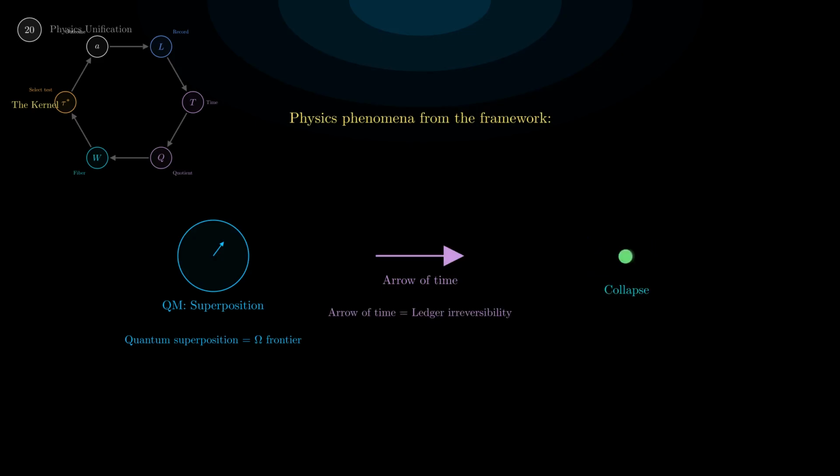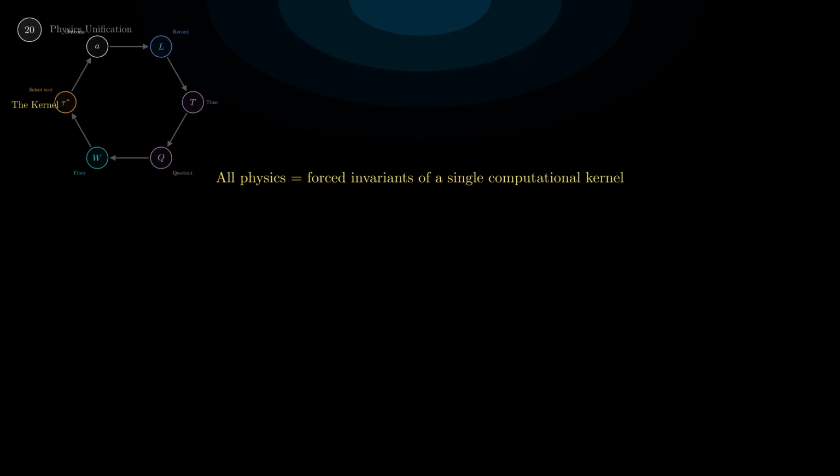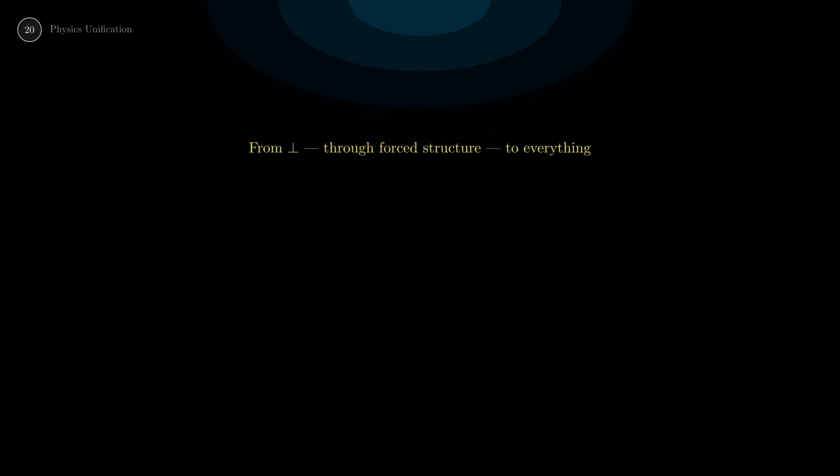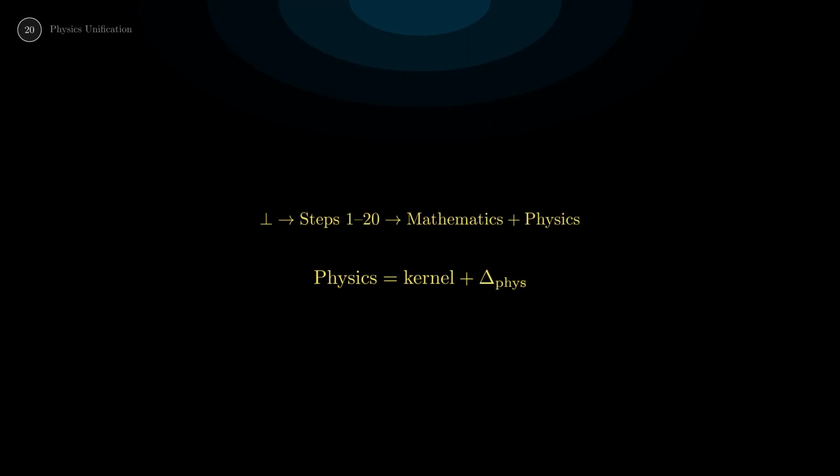The kernel is shared. From this framework, physics phenomena emerge: quantum superposition, the omega frontier, where multiple states survive until measured; the arrow of time, ledger irreversibility; wave function collapse, the fiber shrinking to a singleton after measurement. The grand circle completes, from nothingness through forced structure to mathematics and physics.